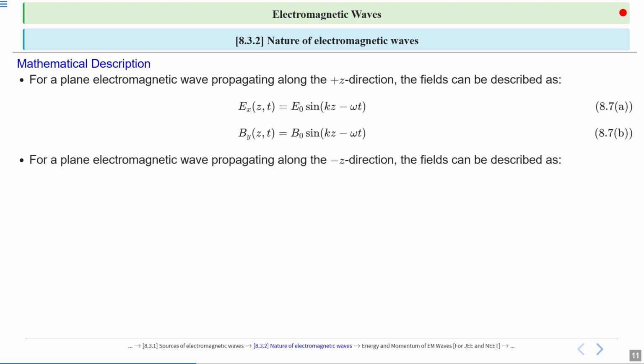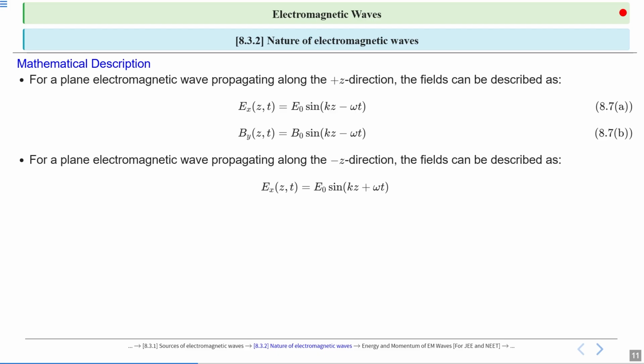For a plane electromagnetic wave propagating in the minus z direction, what will be the equation? Ex as a function of z and t is the same, only the sign in the equation will change.